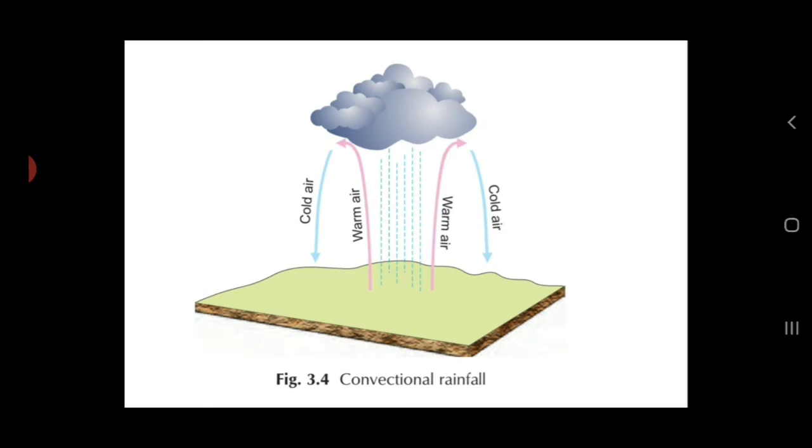So this process keeps on going. Thus a convectional air current is set up over here. You can see in the picture also, with the pink arrow they are showing that warm air is going up and rising, and the cool air is coming down to get warm, and then it rises from the other side.